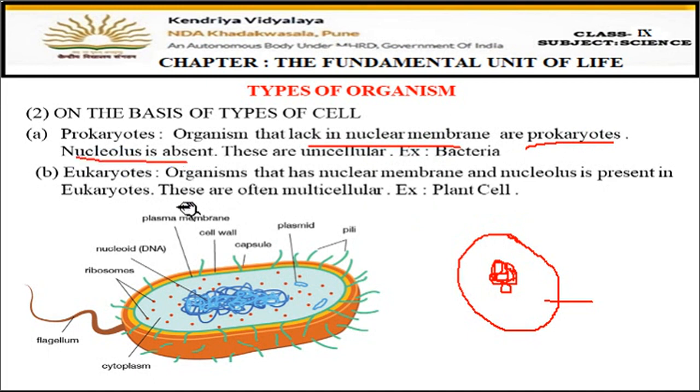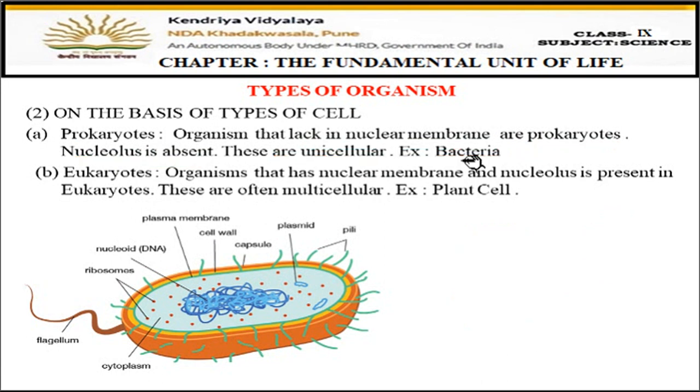And nucleolus is also absent. In the nucleus, there is one more structure present, a round structure, which is called nucleolus. So in prokaryotes, this nucleolus is also absent. Fine. And prokaryotic organisms are generally unicellular in nature. For example, bacteria is a prokaryotic organism. It means in bacteria, the body will be unicellular and there will be no nuclear membrane, and nucleolus will also be absent. Fine. Whereas eukaryotes are those organisms which have a nuclear membrane.